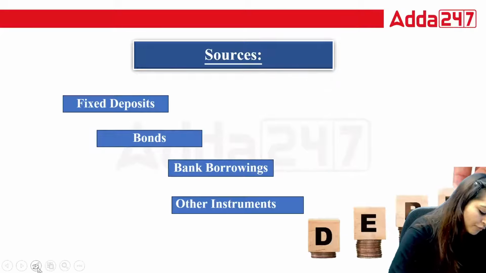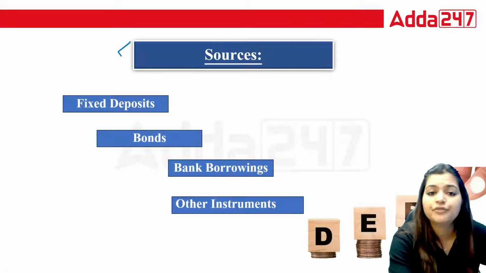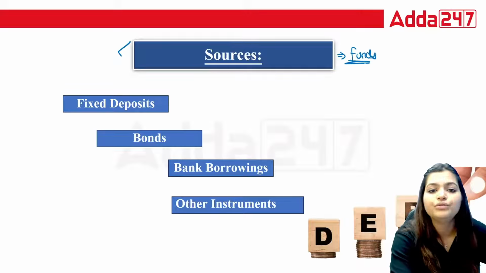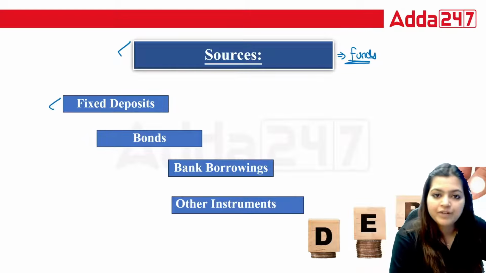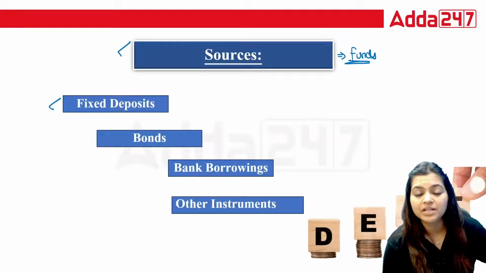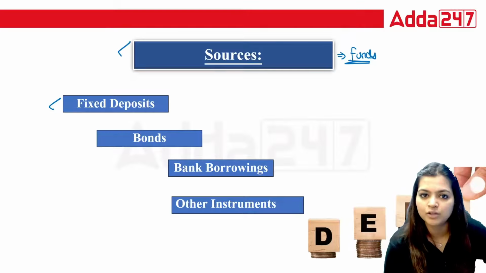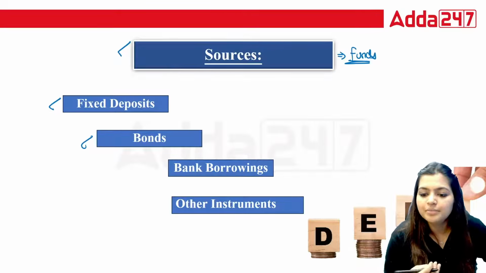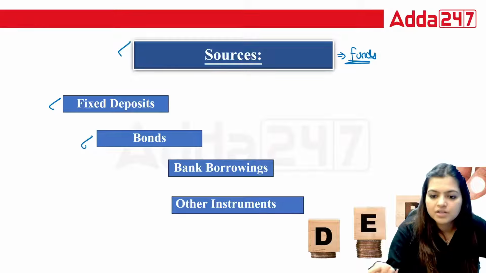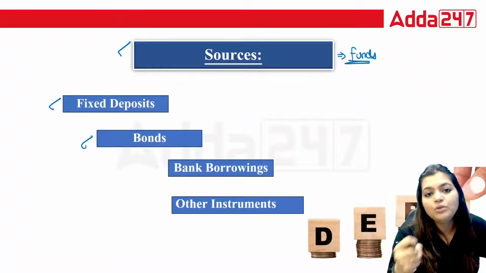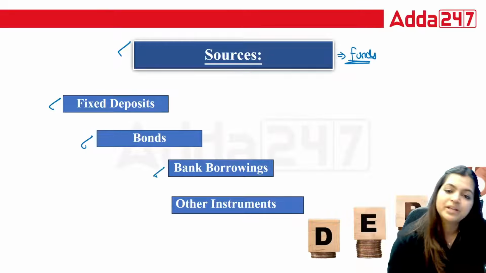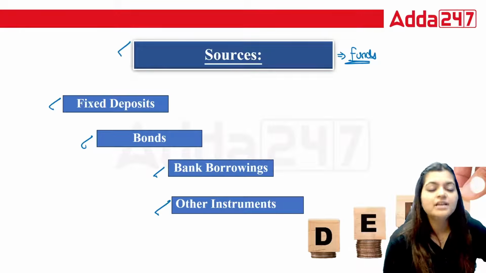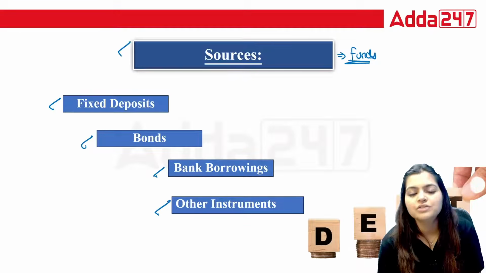Now, what are the different sources? This is about the sources of funds. I can take amount from FD, or sometimes I can take a loan against this FD also. This is one way. I can use bonds. As a company, I can issue some bonds to the public, which means I can raise amount through the public also. Then bank borrowing, like a loan from SBI, or other instruments like debentures. So these are the few ways through which I can arrange funds.